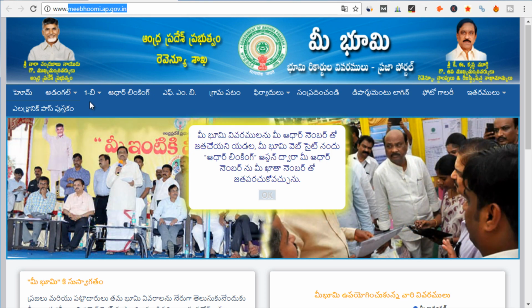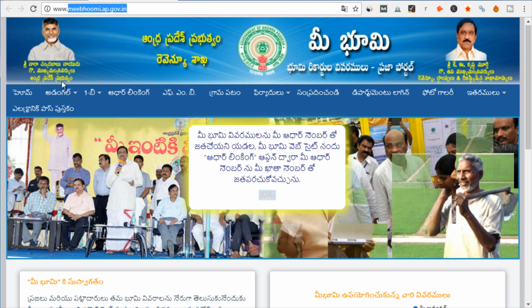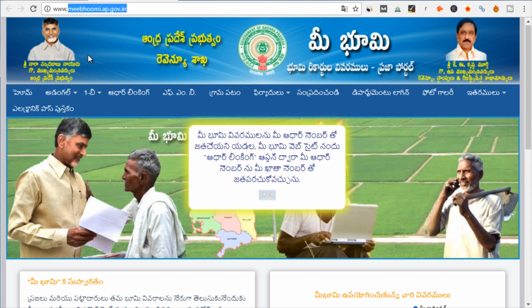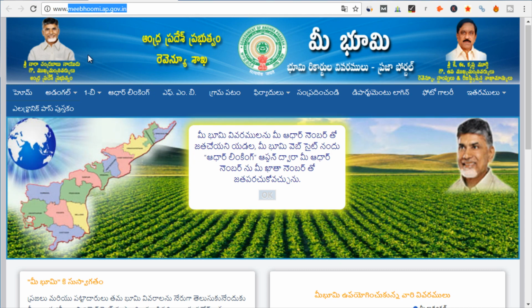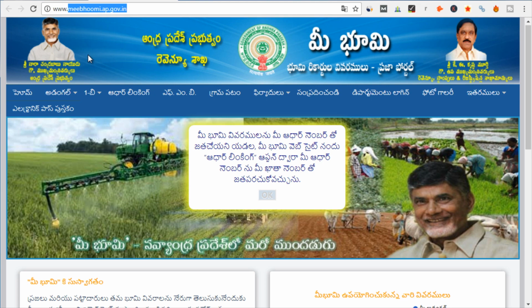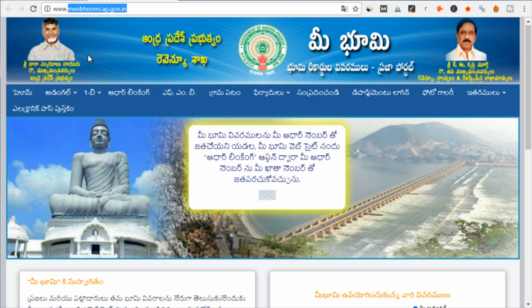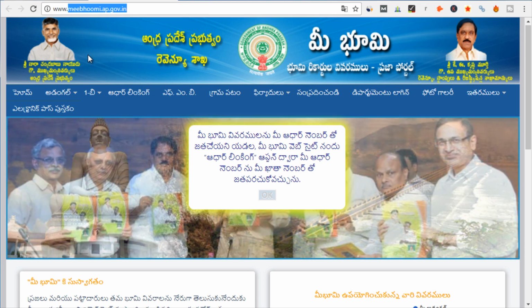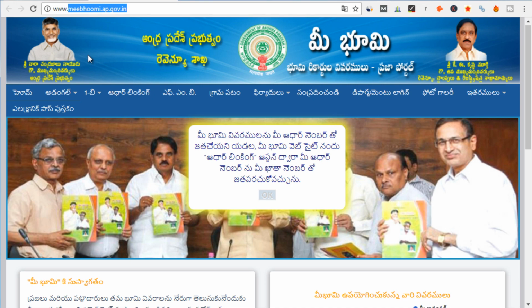Now the difference between these two land records is that in Adangal report you will get the details survey number wise, which means if you want the details of a particular plot of land or a particular farm land, then you can get details like survey number, full area of that land, the type of land it is, owner's name.